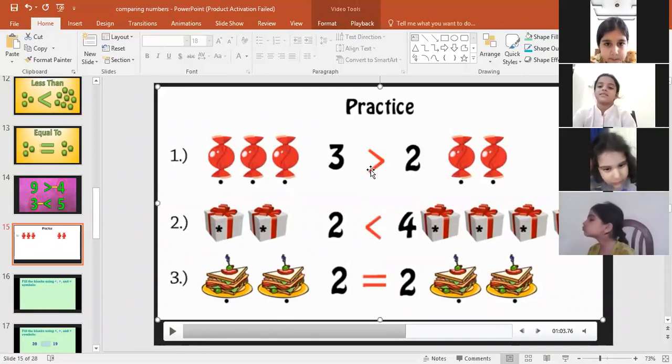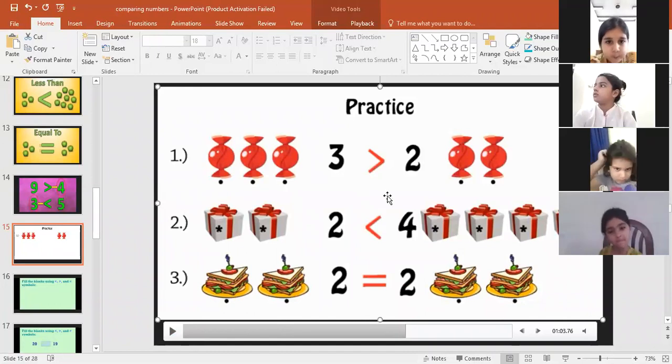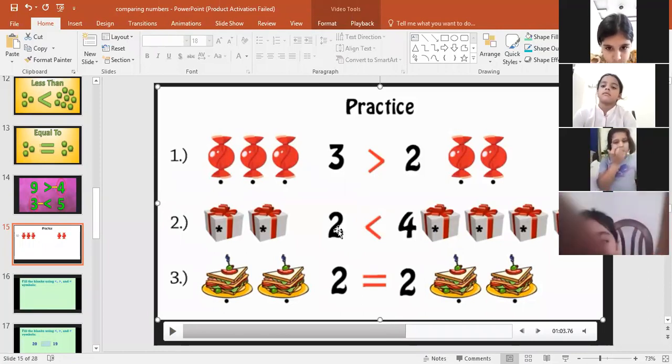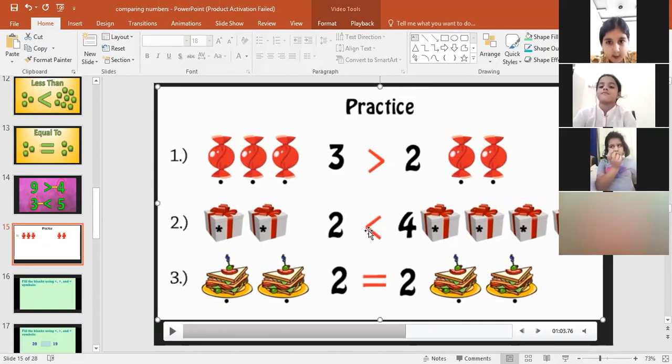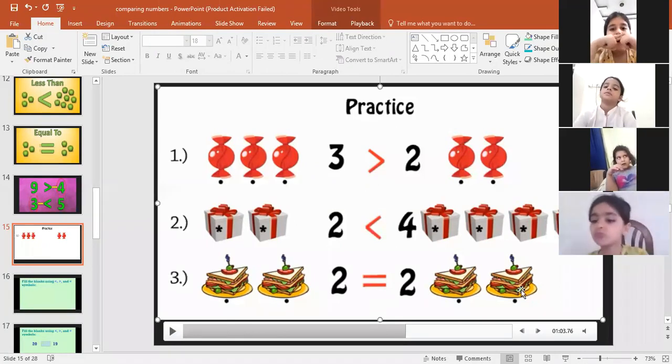So now I'll tell you that we have used 3 signs. Here 3 is greater than 2. 2 is smaller than 4, because here the crocodile mouth is closed at this side. So if 2 is written here, how will we call it? 2 is less than 4, right? And 2 is equal to 2. Very good, Mifra.